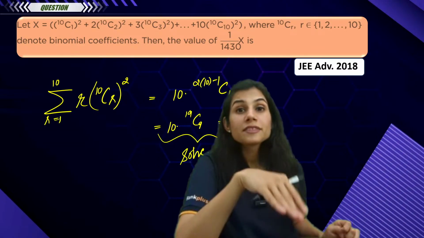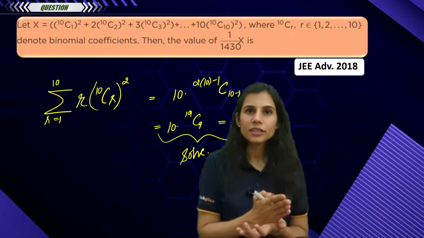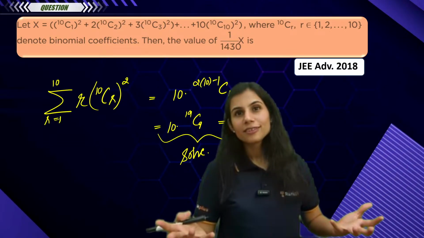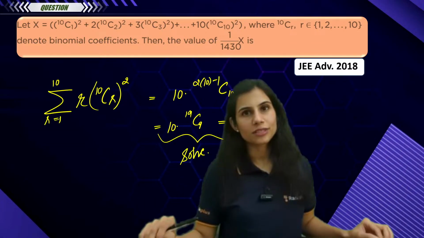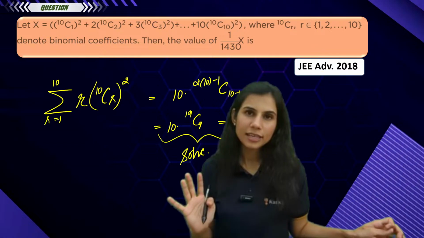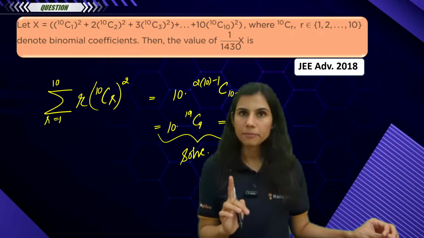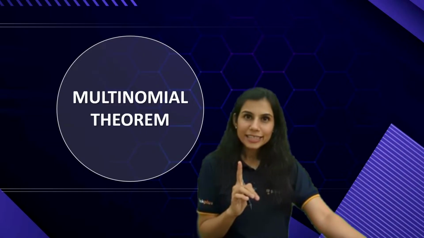That is what gives leverage to the NTA, to the JEE examiners, to set questions from here. Because it's an exam of rejecting students, not selecting students. So they are bound to keep questions from this topic, and that is why it is a must for you to master them. Alrighty?